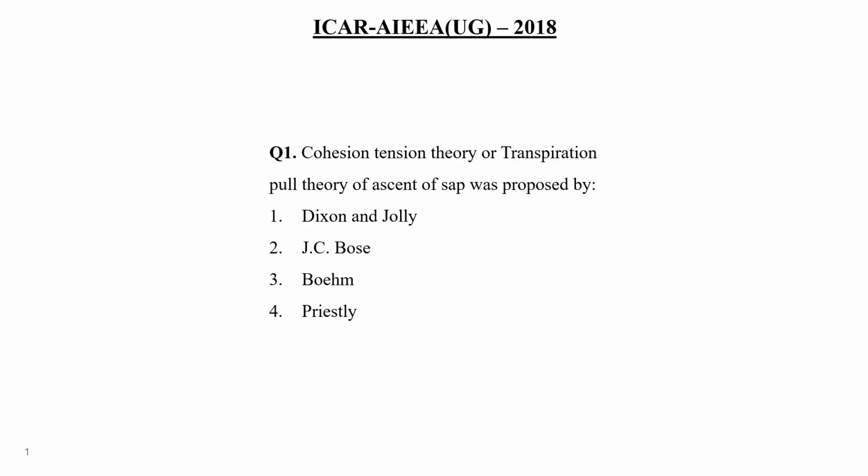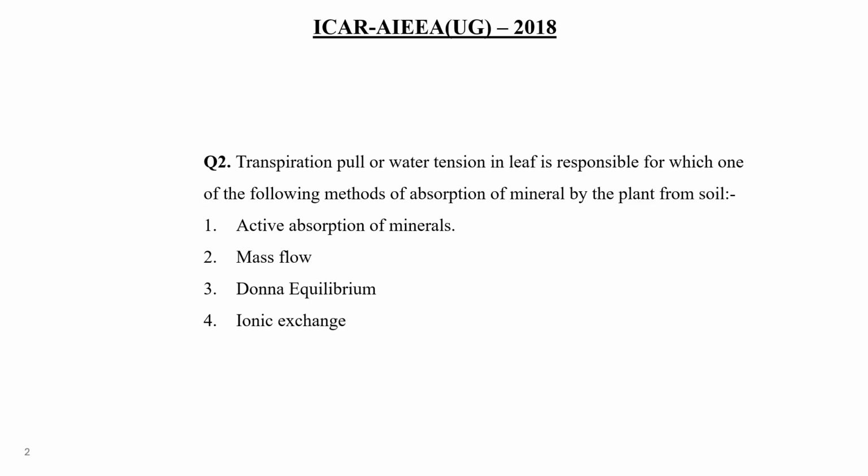Now, next question number 2. Transpiration pull or water tension in leaf is responsible for which one of the following methods of absorption of minerals by the plant from soil?